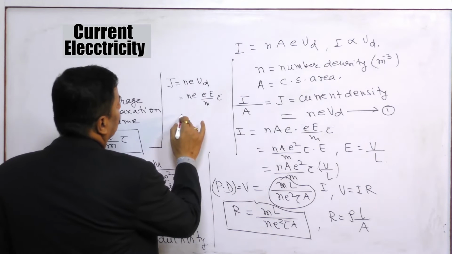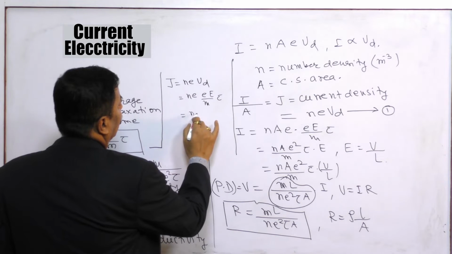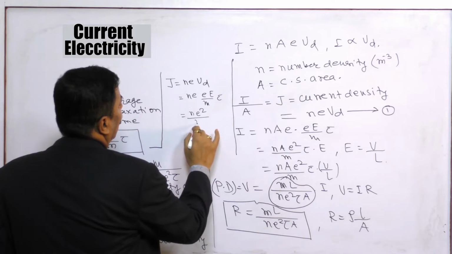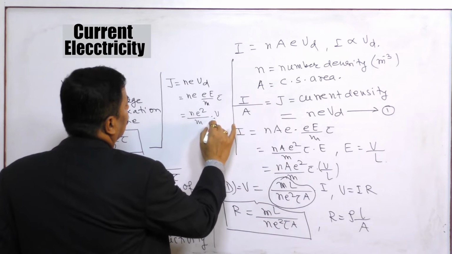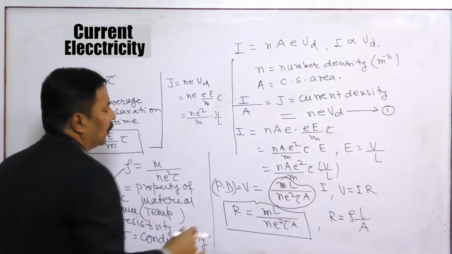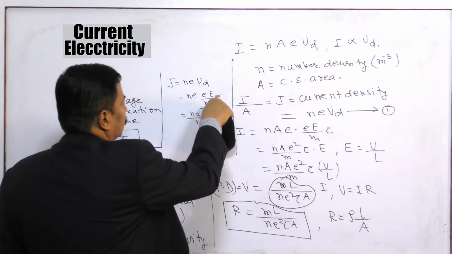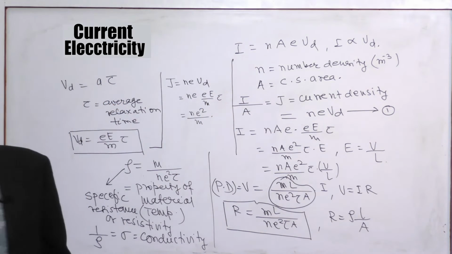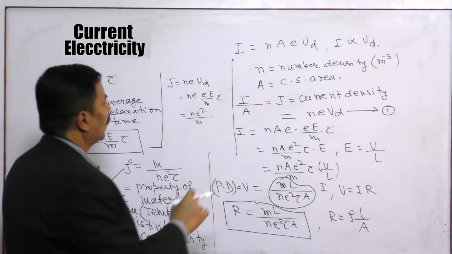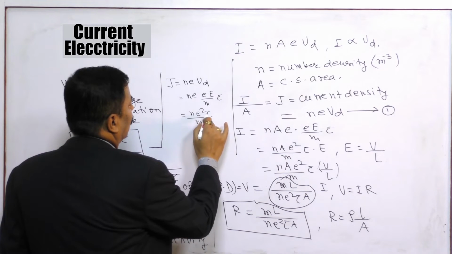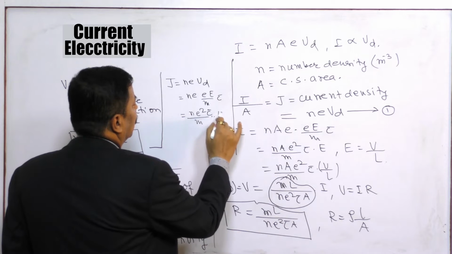So this is your NE square tau by M into E.